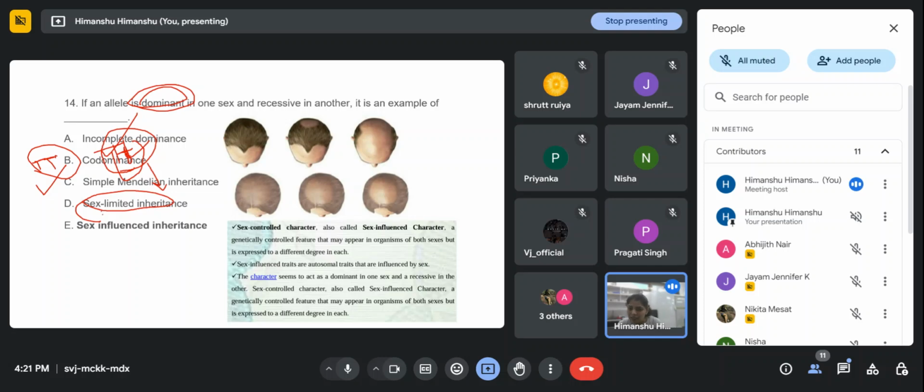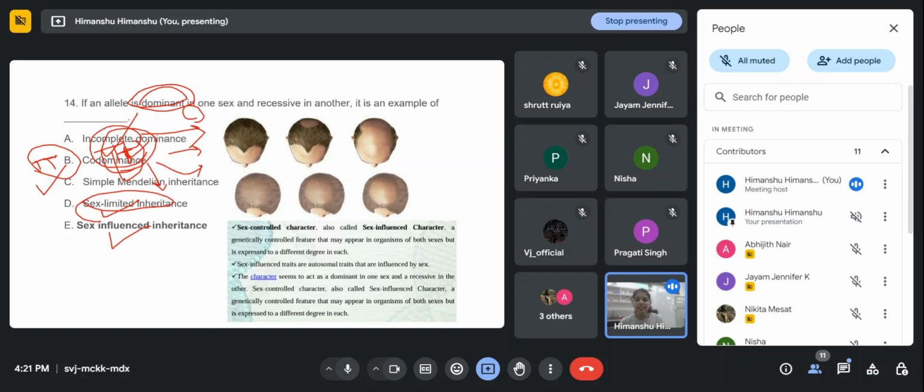And in sex limited inheritance, capital T with small t will give effect in only one sex, either male or female, depending on what we are talking about. And sex influenced inheritance means capital T with small t gives effect in the male and female both, but it is more pronounced in one sex.